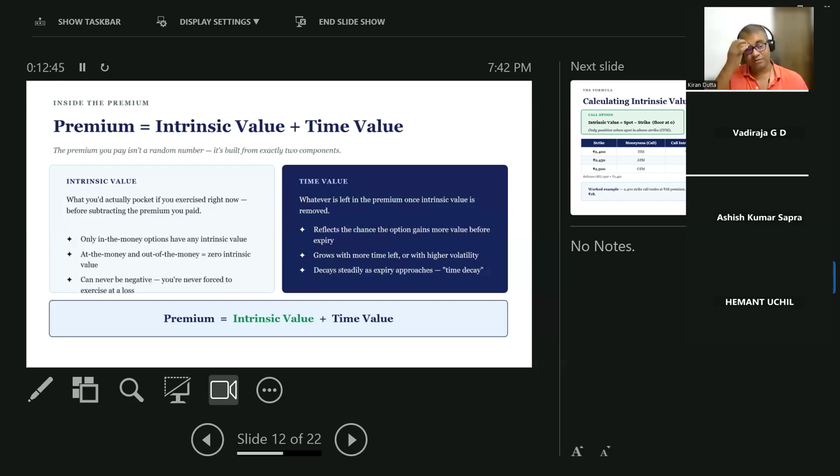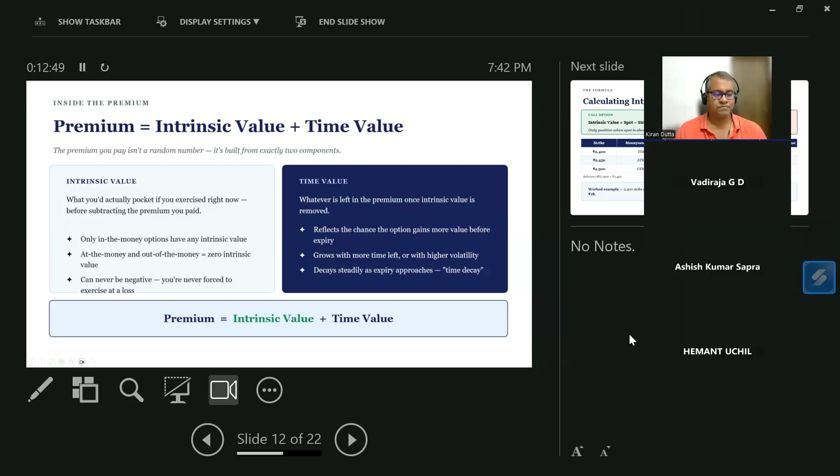Reason why? Because after 2 days, the chances of the premium going up and down, the spot value, will be lesser than 3 months later. Absolutely, bingo, right? So in this instance, the time value, the ticket value for my 3 month, is a little higher than the ticket value that is expiring in 2 days. Because why?